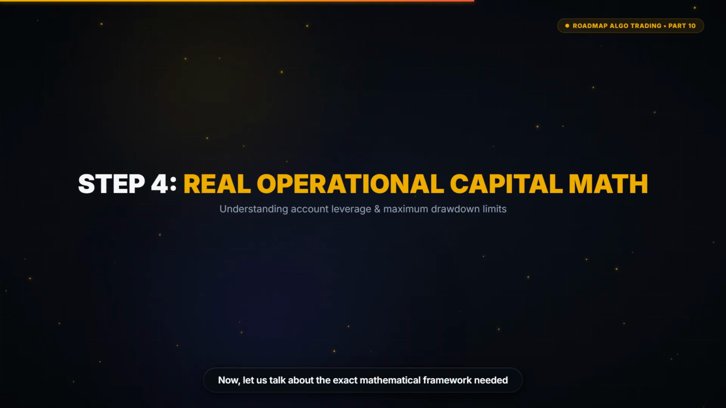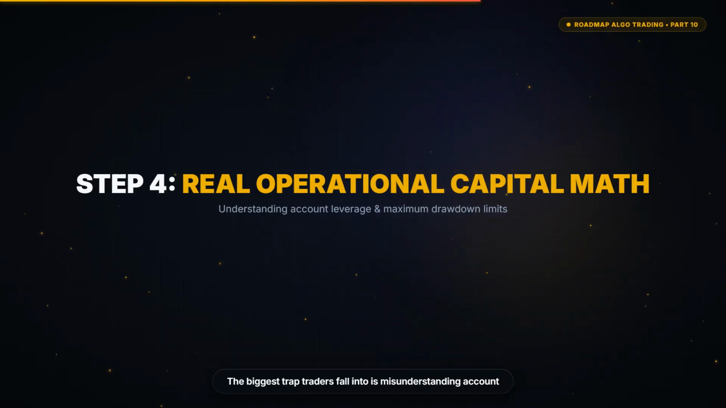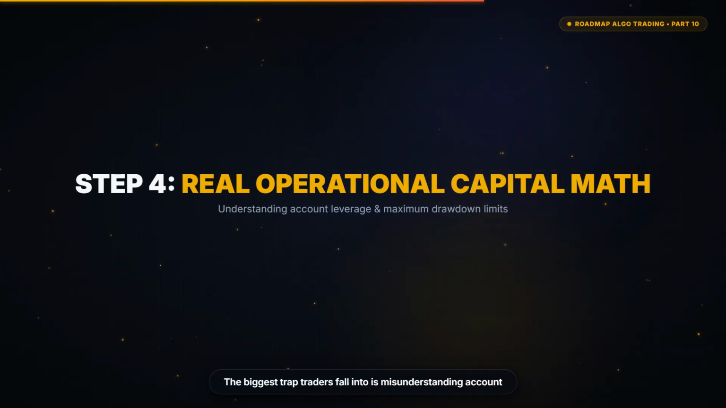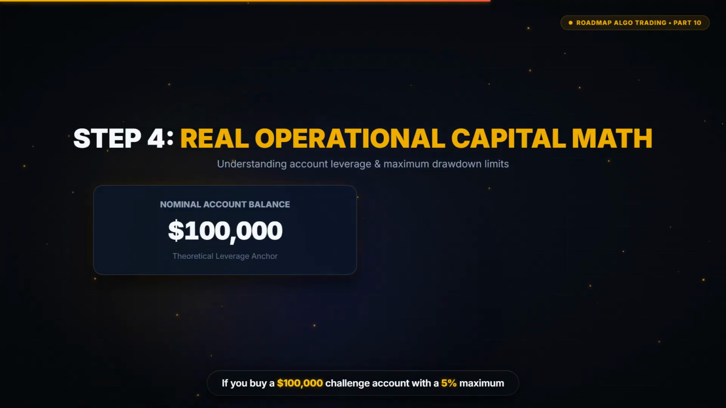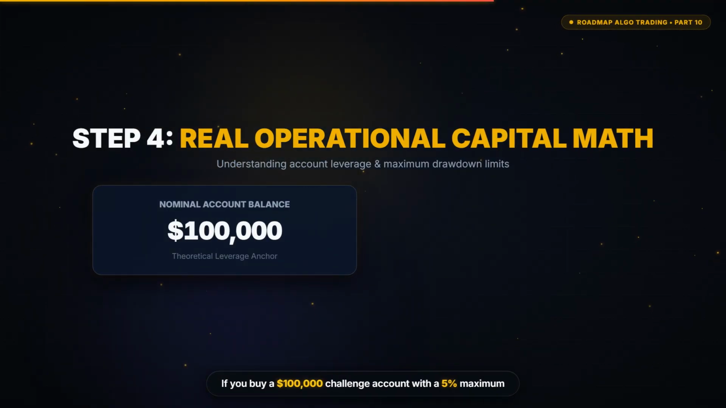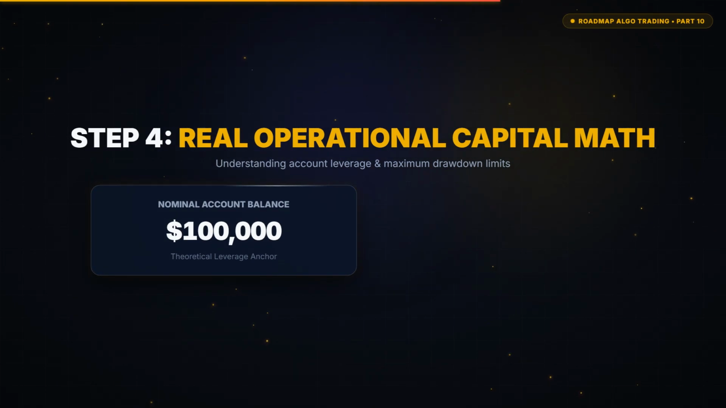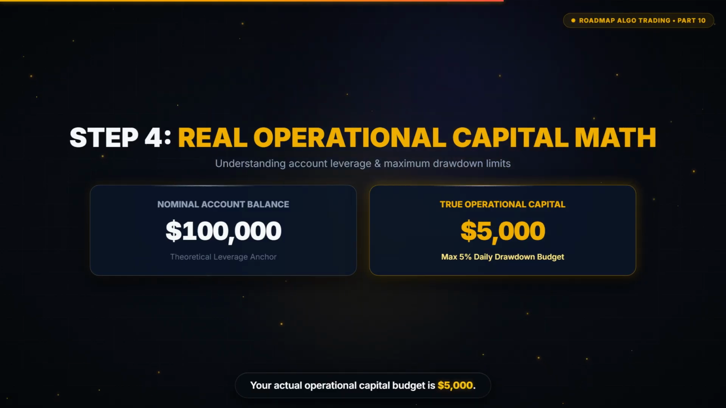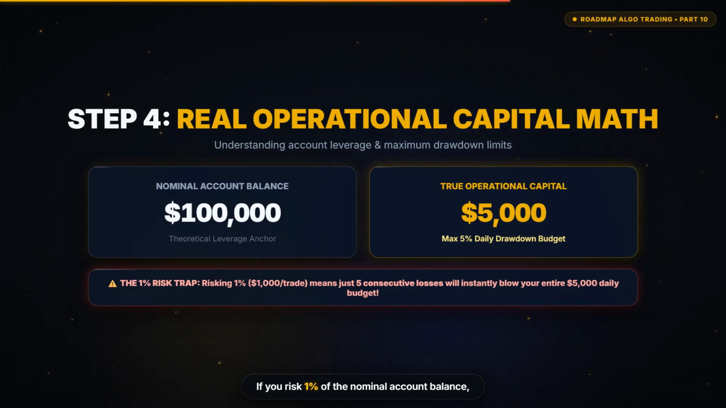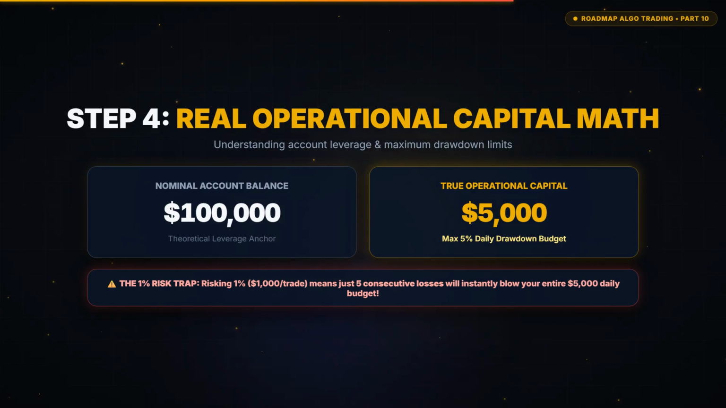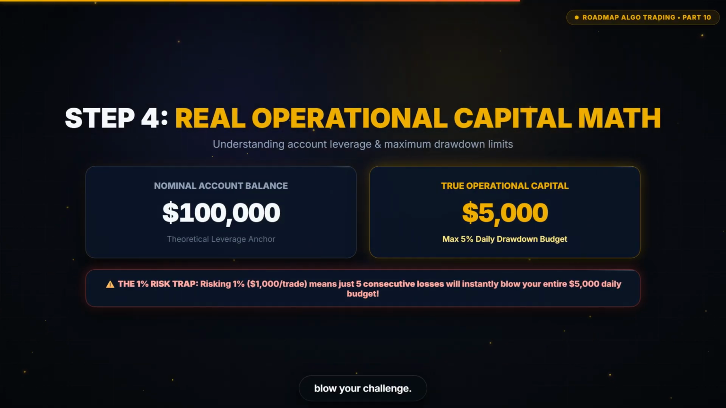Now let us talk about the exact mathematical framework needed to survive prop firm rules. The biggest trap traders fall into is misunderstanding account leverage and drawdown limits. If you buy a $100,000 challenge account with a 5% maximum daily drawdown, you do not have $100,000 in capital. Your actual operational capital budget is $5,000. If you risk 1% of the nominal account balance, which is $1,000 per trade, just 5 consecutive losing trades in a single day will instantly blow your challenge.